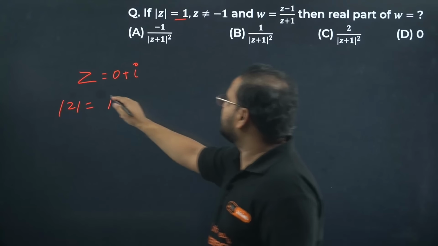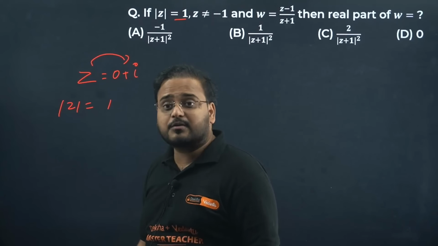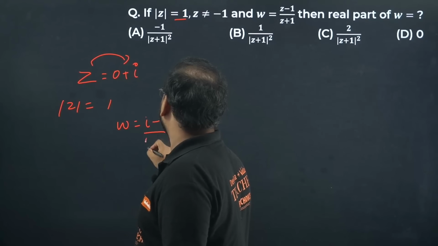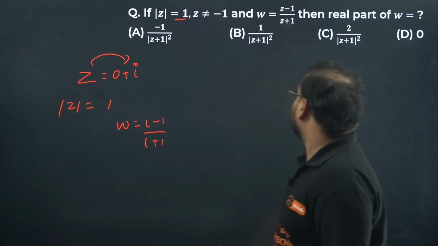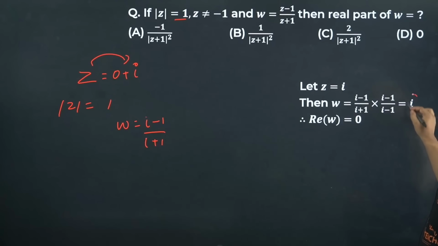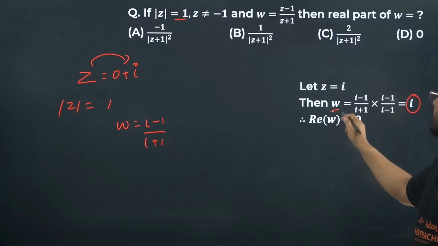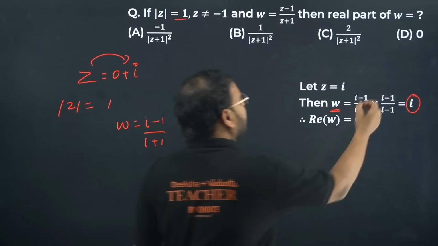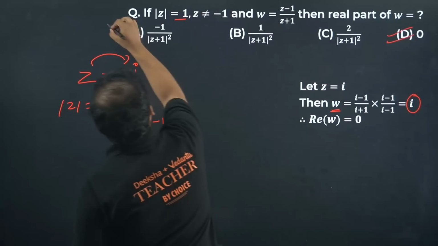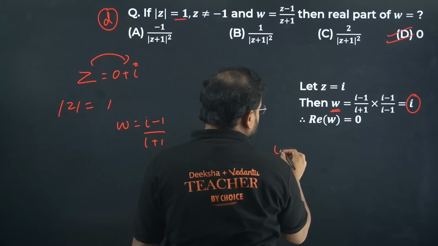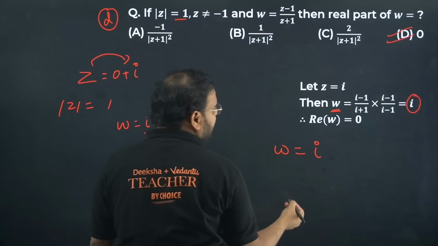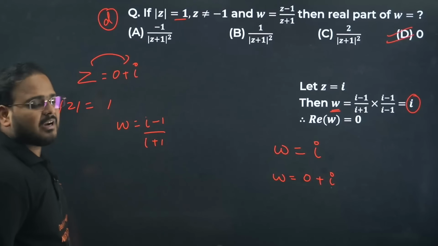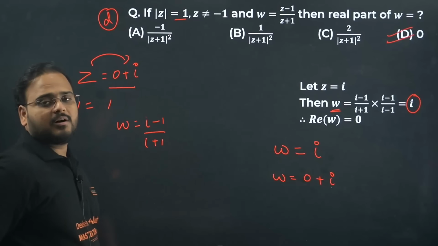So if you write this value z equal to i, check this out. W becomes what? i minus 1 over i plus 1. Rationalize this and you'll get the answer as i, meaning W is coming equal to an imaginary value. So what is the real part of W? 0. If W is also an imaginary value, if we are getting W as only i, what's the real part, sir? Nothing, actually 0 plus i. Why did I take it as i, sir? Why can't we take it as 1 by root 2 and 1 by root 2 i?